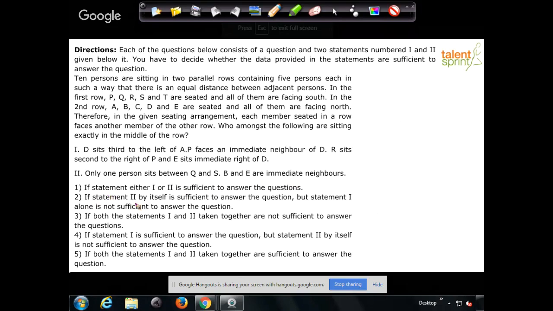Answer will be option 2 if statement 2 by itself is sufficient to answer the question, but statement 1 alone is not sufficient to answer the question. Option 3, if both 1 and 2 taken together are not sufficient to answer the question. Your answer will be option 4 if 1 is sufficient to answer the question, but 2 by itself is not sufficient. And option 5, if both 1 and 2 together can help us arrive at an answer. So typical 5 options given along with a data sufficiency question. I'll leave you with this for maybe a minute or a little more than that. Try this out and then we'll discuss the solution. Okay?